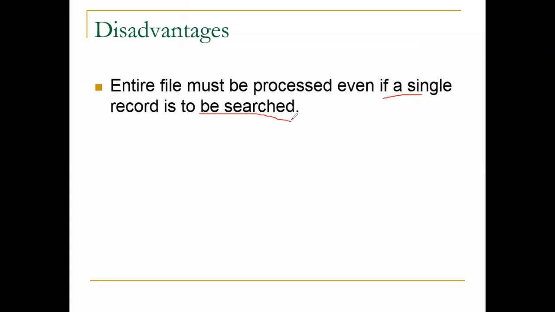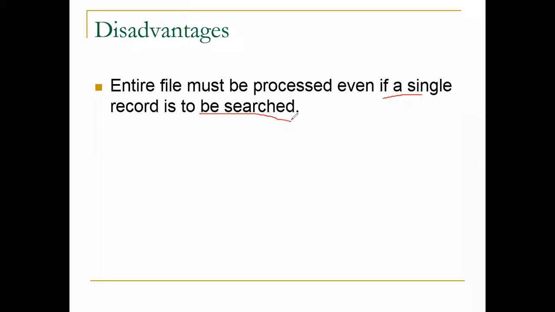It is a sequential file, so when we are searching for any record in a given table, everyone knows that sequential means we have to check each and every record. They are stored in alphabetical order. For example, in our second year student database, a total of 73 students are there. From roll number 1 to 73, all the student records are stored in a sequential file. But if I want to search for the record of roll number 35, I have to go from the first roll number to 35. So it is a very time consuming concept.